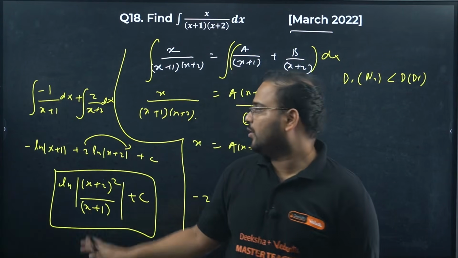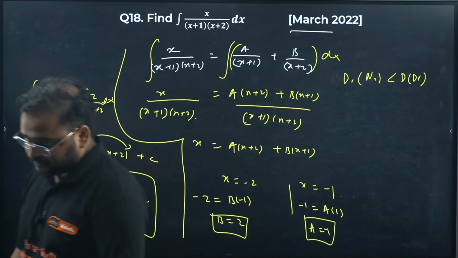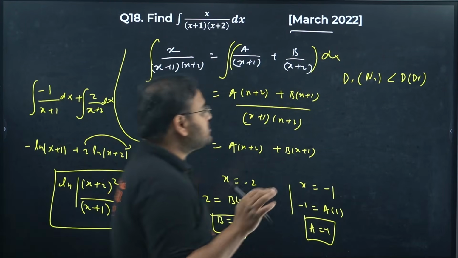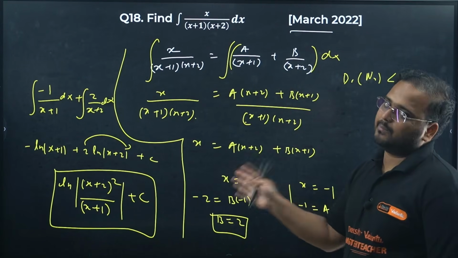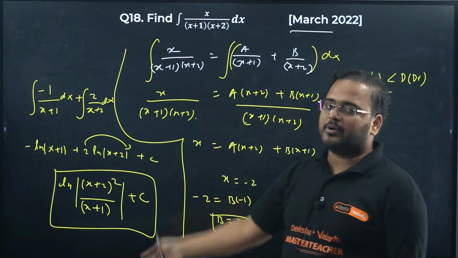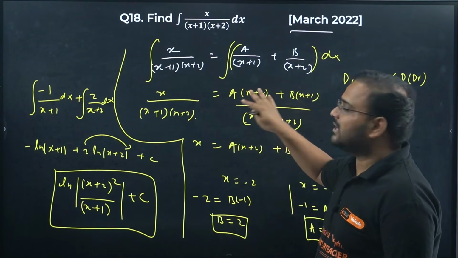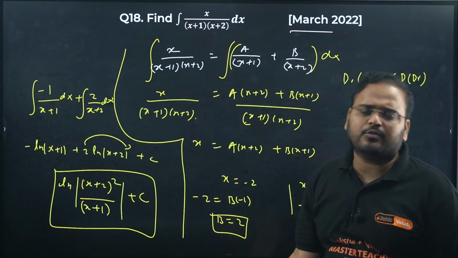Use the quotient rule. Log of this minus log of this becomes a quotient. Again, if you are confused, sir, you said that numerator degree should not be more than denominator, what are you going to do? Don't worry about that. I'm just telling you, just cross check once. Let's say this question comes in the exam where the numerator degree is more. You can skip that if you're not able to find it.